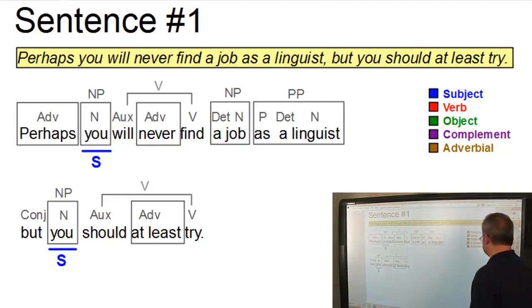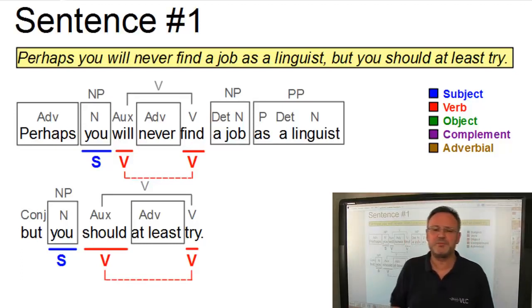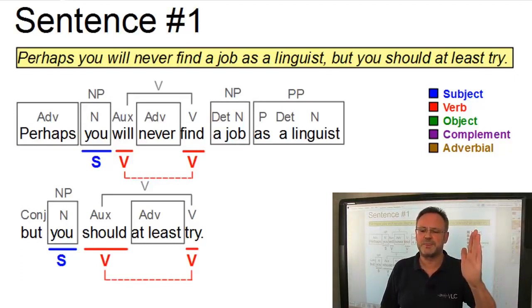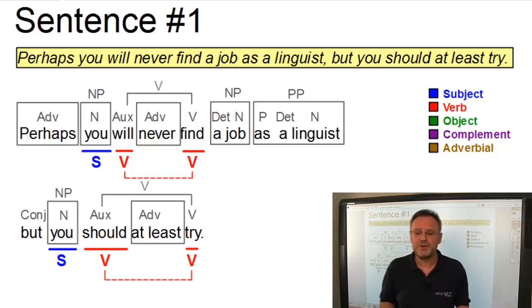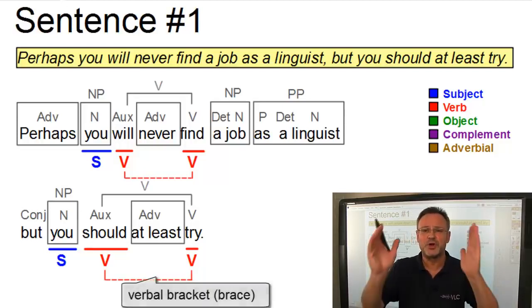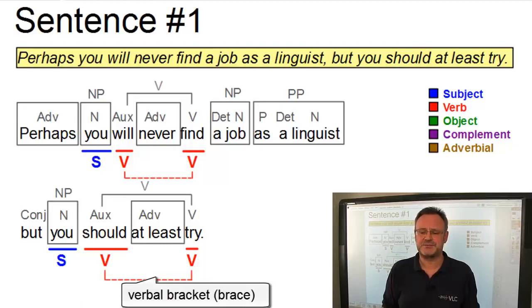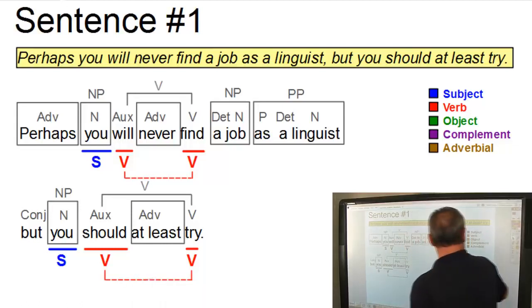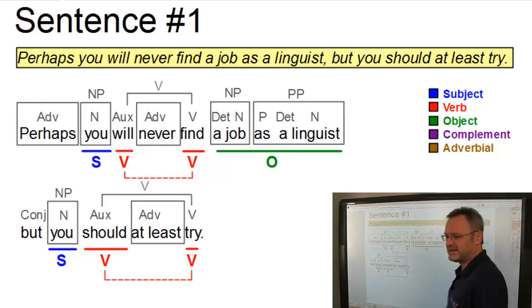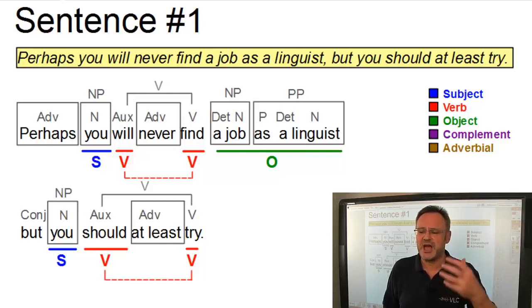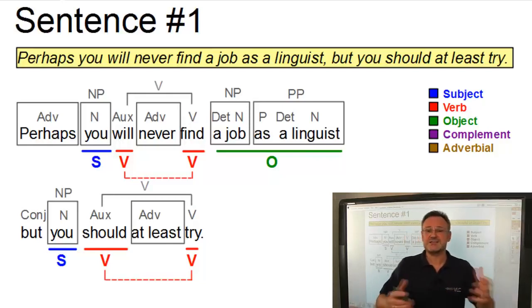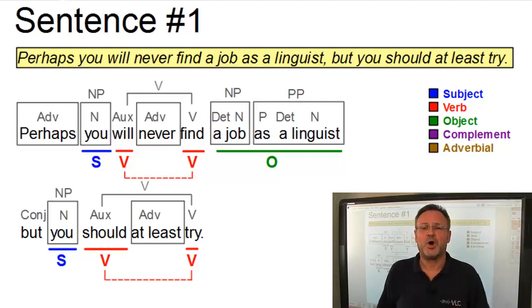Next, let's look at the verb. Now, in both clauses, we have a verb consisting of an auxiliary verb plus a main verb with an adverb in between. Thus, the two parts of the verb constitute a so-called verbal bracket or brace. In the first clause, we also have an object, a job as a linguist. The question arises here whether the noun phrase a job and the prepositional phrase as a linguist constitute one unit, or whether we should analyze this as a combination of an object plus an adverbial.